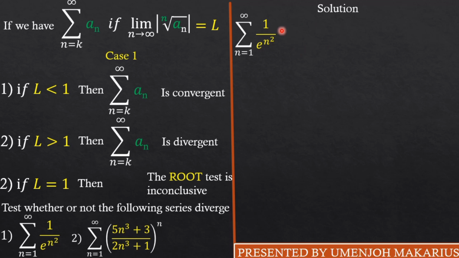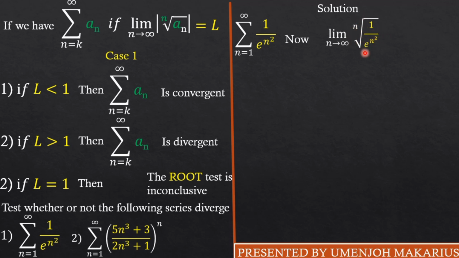All right. So guys, like I said, we simply have to get the limit as n goes to infinity of the nth root. As you can see, I've omitted the absolute value sign because the series is already that of positive numbers. Great. All right. So we have the nth root of 1 over e raised to the power n squared.